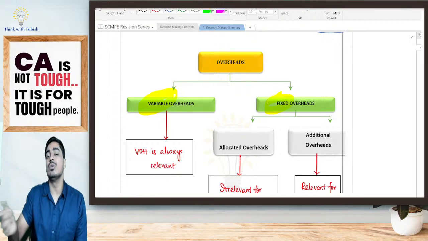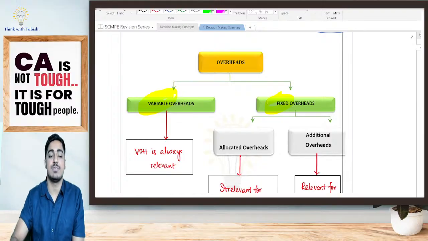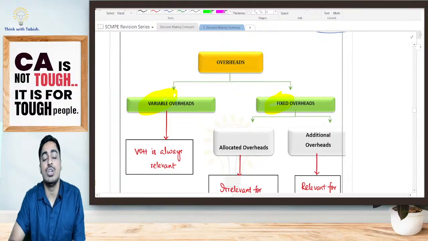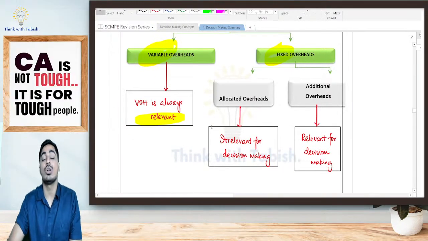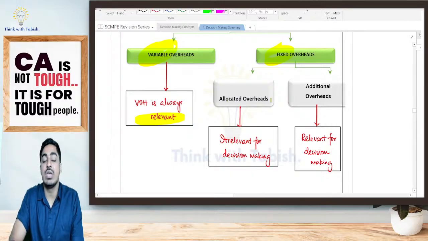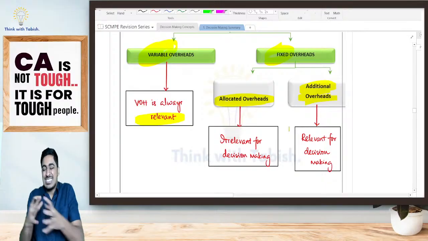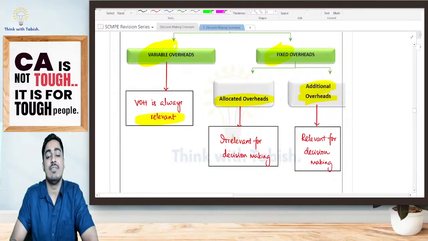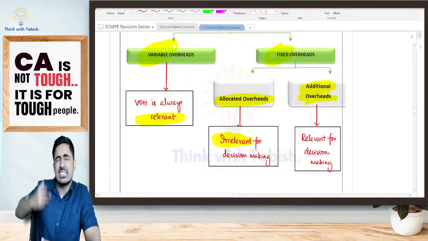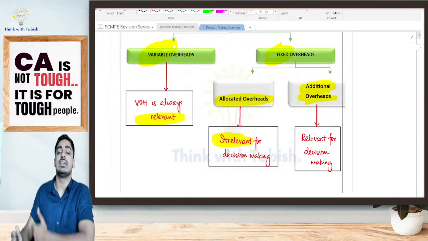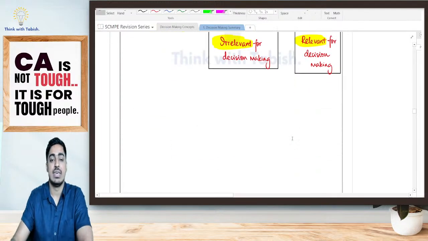Suppose I'm going to start manufacturing jeans. For that, my variable overhead, electricity, I have to incur specifically. Variable overhead is always going to be relevant. But my fixed overhead, or fixed cost, I'm asking what type of cost is it? Is it allocated overheads? Is it additional overheads? If it is allocated overheads, I'm just allocating my existing cost. I will tell it is irrelevant for decision making. If it is additional overheads, I'm incurring extra cost because I'm taking that decision, so it is going to be relevant for decision making. Is it clear, everyone?